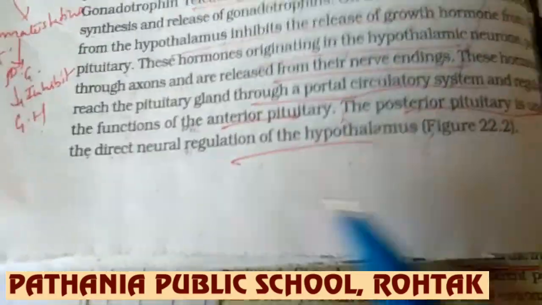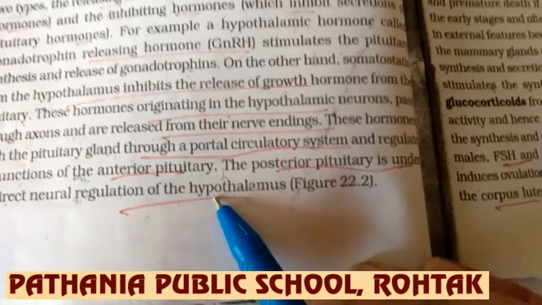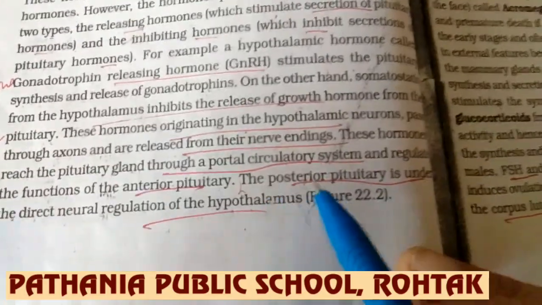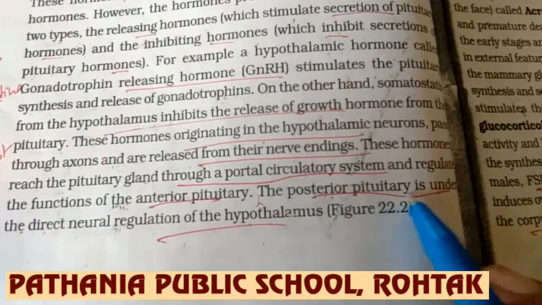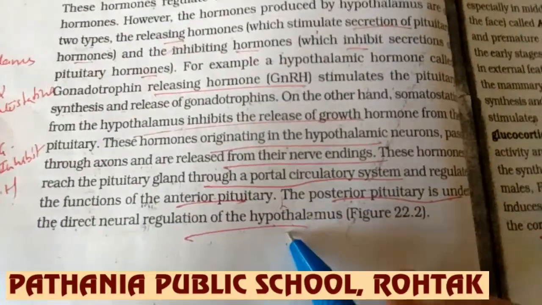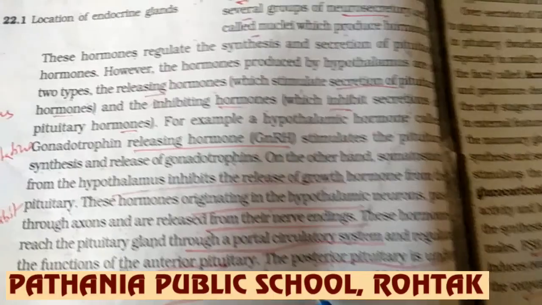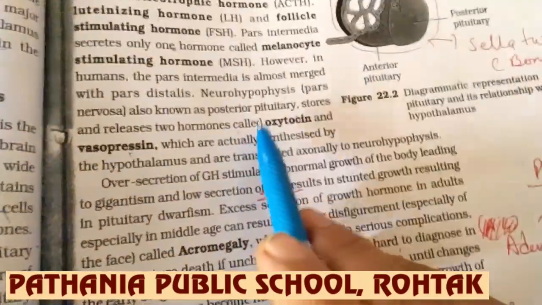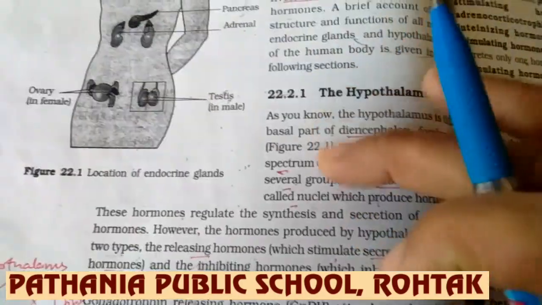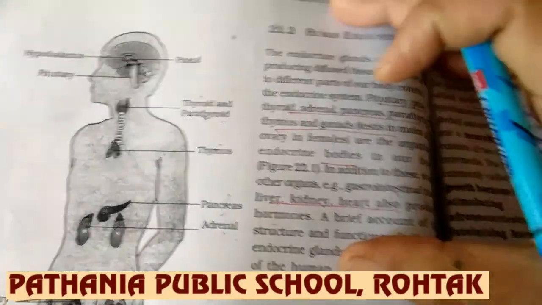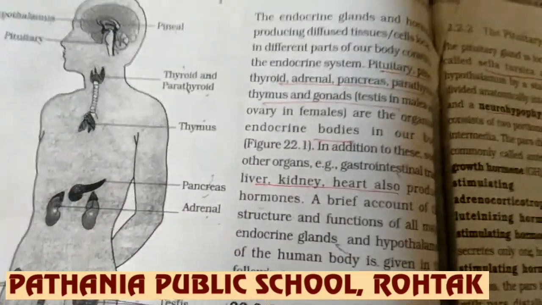But here they have mentioned that the hormones of the hypothalamus enter the posterior lobe of the pituitary gland through the portal system, from where they are released, and then they regulate body functions, which we will be discussing when we discuss the pituitary gland. So this is all about the hypothalamus and the list of all the other endocrine glands.